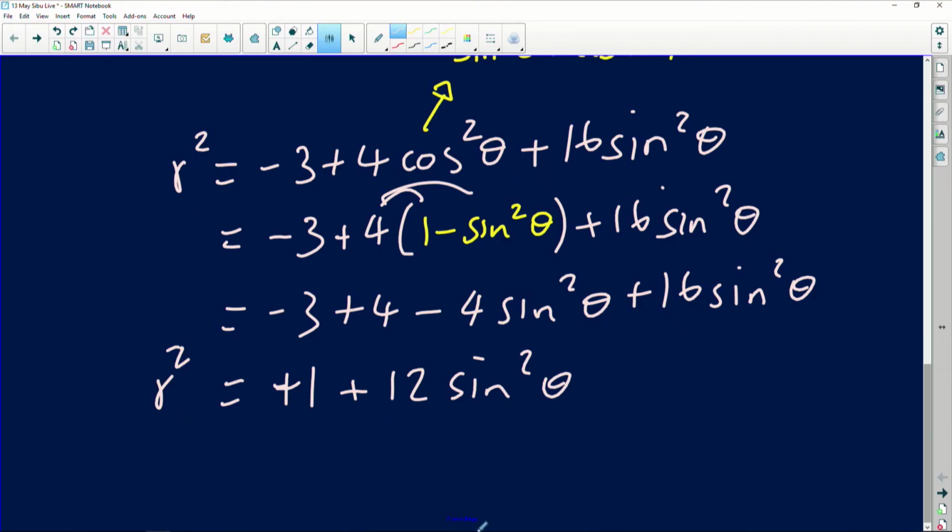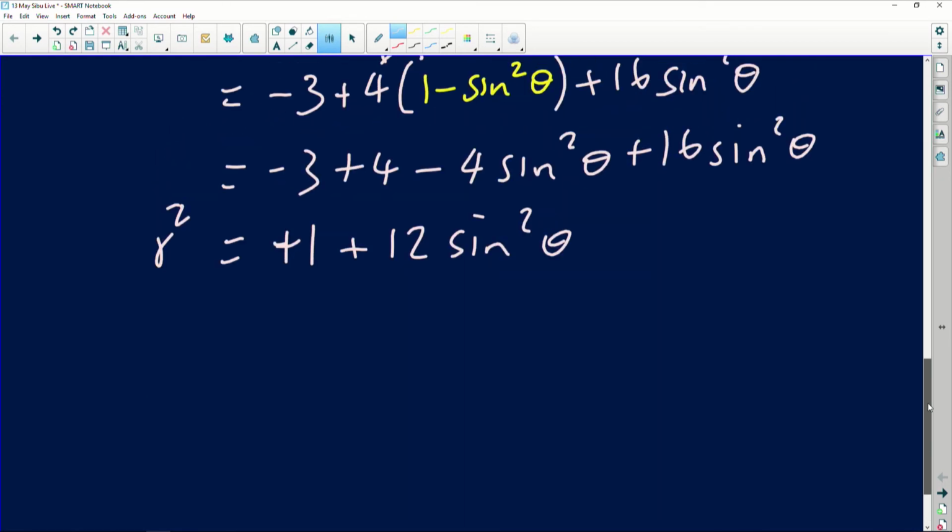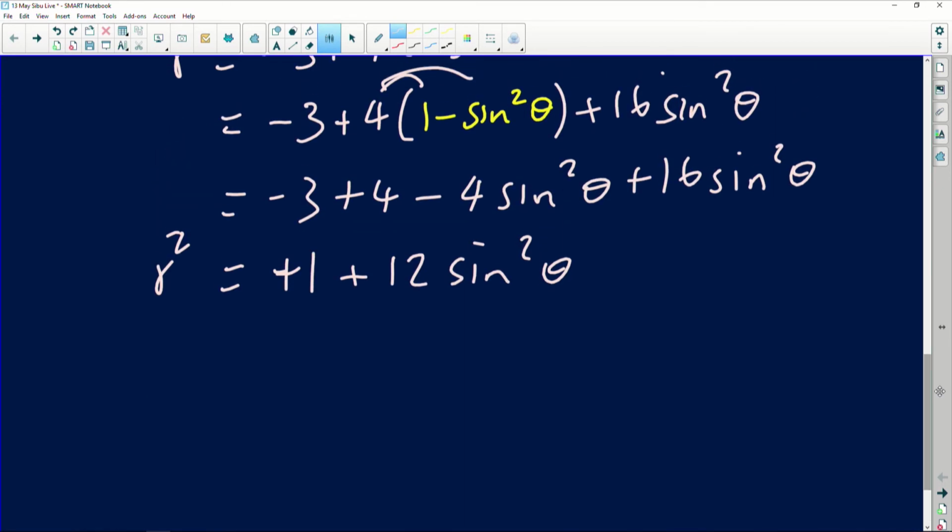Now, the only way of analyzing trig expressions and equations in a much easier way to show whenever something is not going to exceed a particular value is by trying to think of them graphically. Imagine a sine graph. I don't know if you have an image of the mother graph of a sine graph in your mind. Let's see how we can use that to try and complete our question and show that it will never be over the square root of 13. So what I'm sitting with here, I'm sitting with 1 plus 12 times something squared.